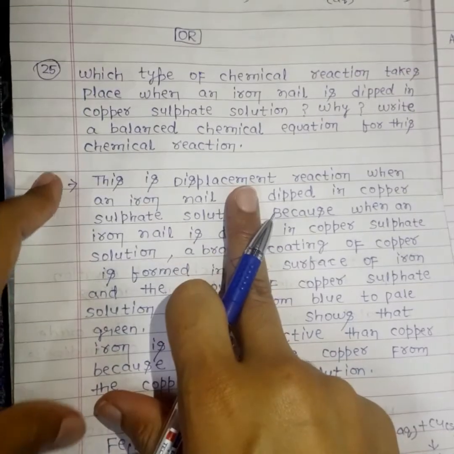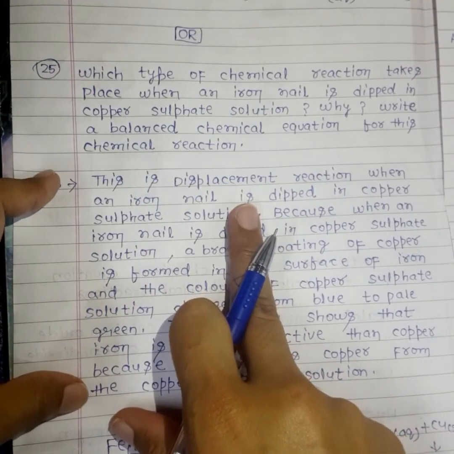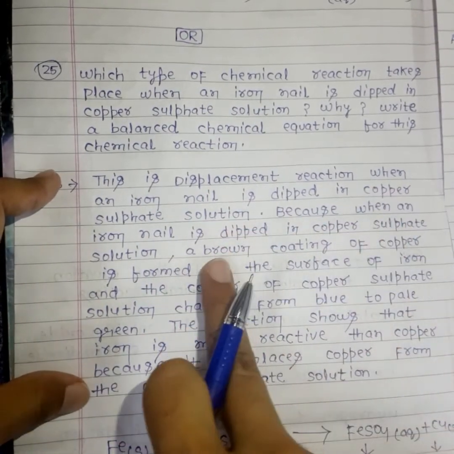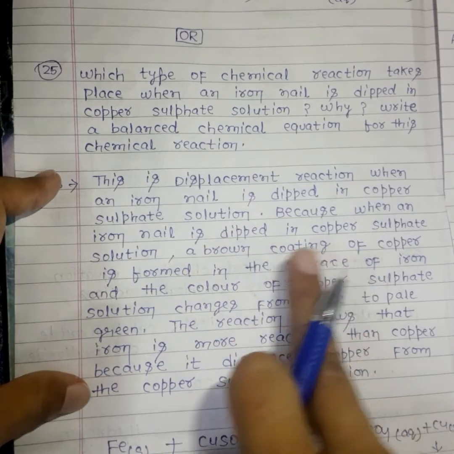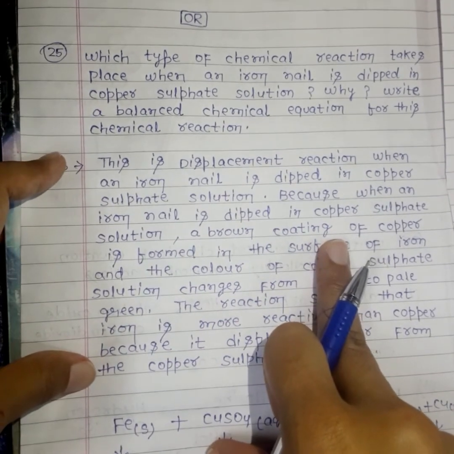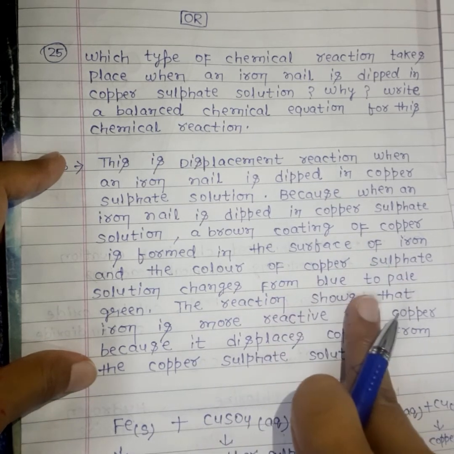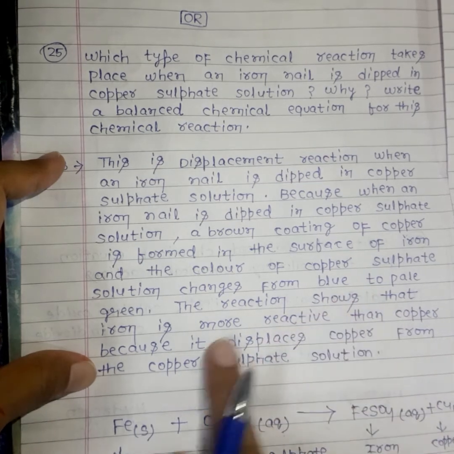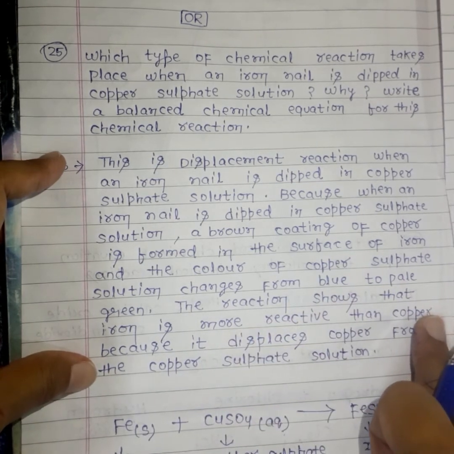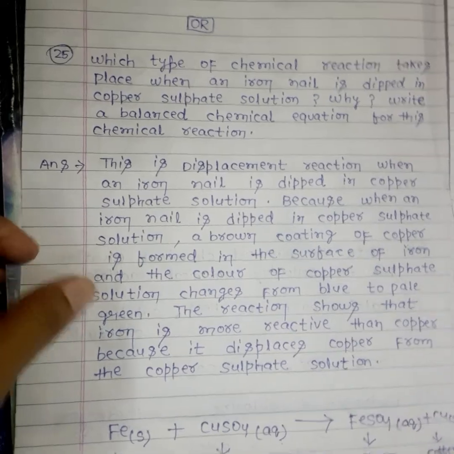So this is a displacement reaction when an iron nail is dipped in copper sulfate solution, because when an iron nail is dipped in copper sulfate solution, a brown coating of copper is formed on the surface of iron, and the color of the copper sulfate solution changes from blue to pale green. The reaction shows that iron is more reactive than copper because it displaces copper from the copper sulfate solution.